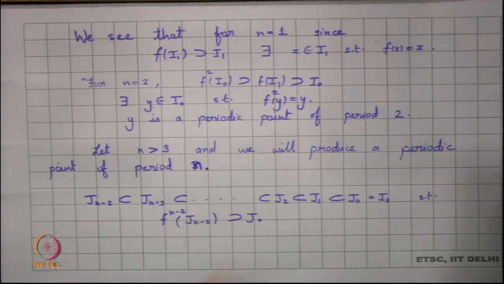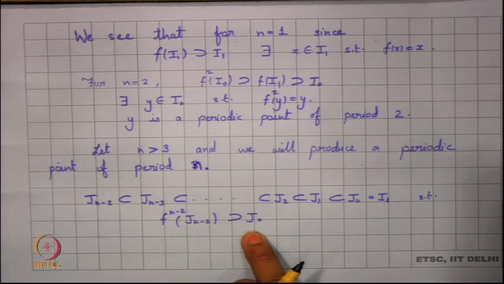Now, let me look into this fact. Since this contains J naught, I can find what f of J naught is. f of J naught contains I naught also.